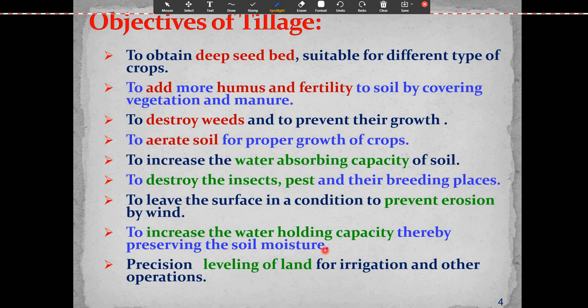Because of the mechanical manipulation of the soil, what happens? More pores develop in the soil, so it absorbs the water and also preserves the soil moisture. Then precision leveling of the land for irrigation and other operations.